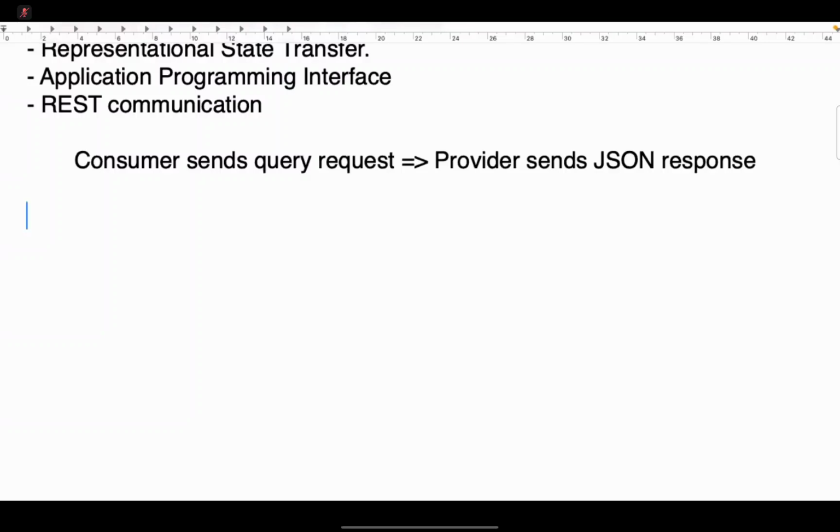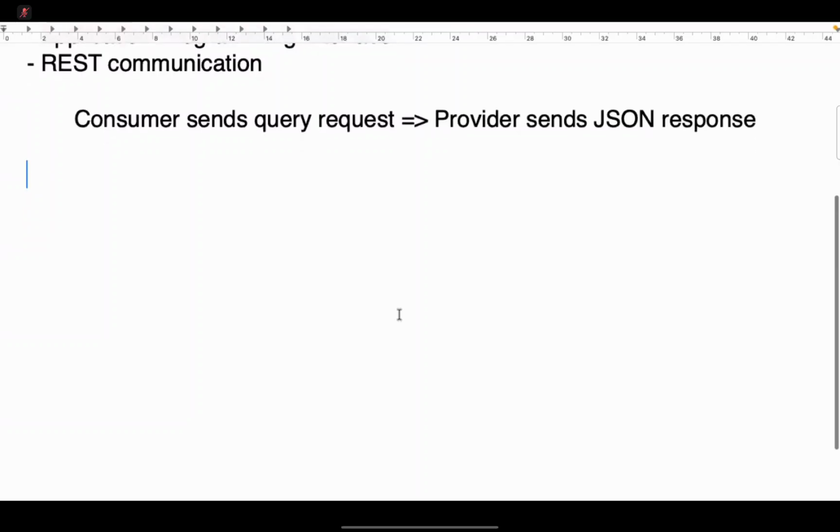So that is REST communication. Earlier we used to have SOAP and others, but in the current generation, the majority use REST. In REST, we send a simple query and the response comes in the form of JSON.